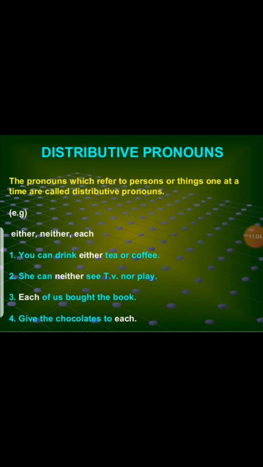Then comes the next and the last one, that is the distributive pronoun. It is used for one at a time. For example, you can drink either tea or coffee. She can neither watch TV nor play. That means she cannot play, and she cannot watch the TV. Each of us bought the book. That means everyone, I mean the two persons, have bought the book.